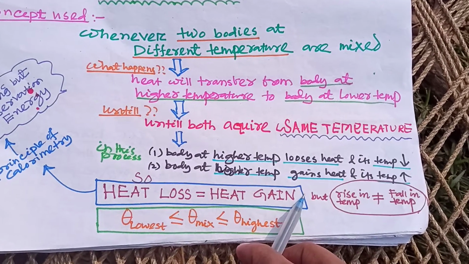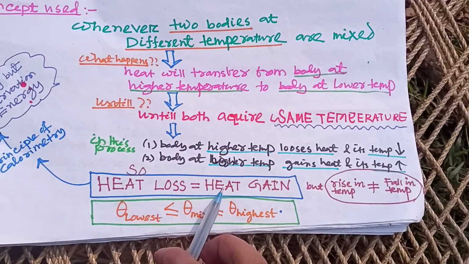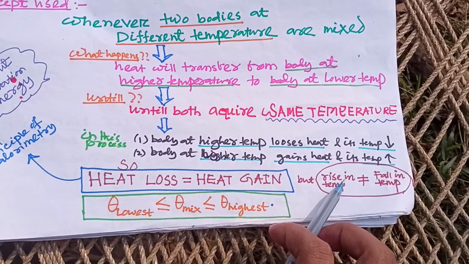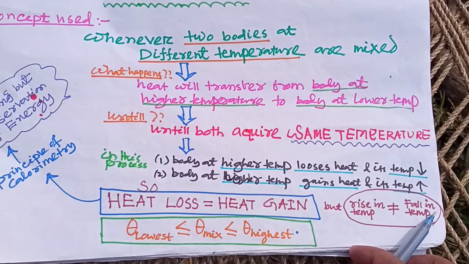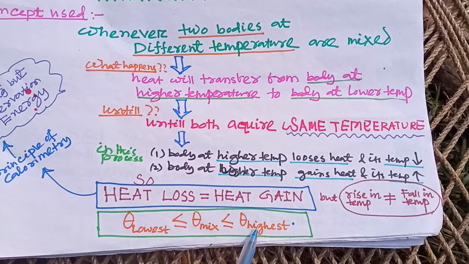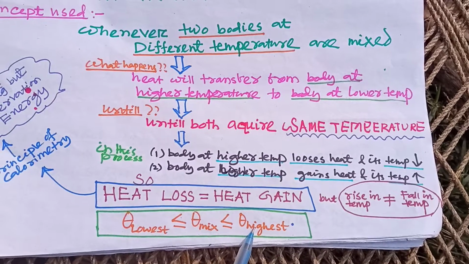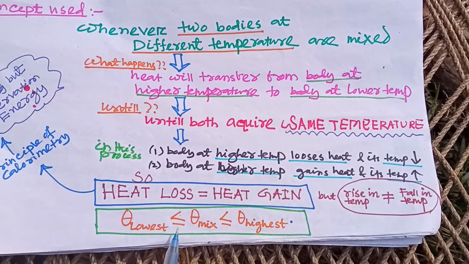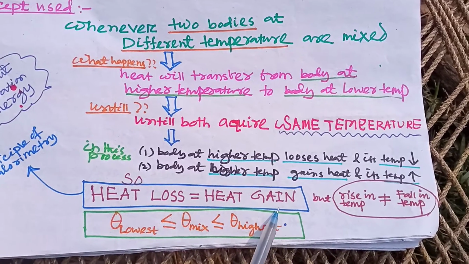Here one point to be noted is that the principle of calorimeter says that heat loss is equal to heat gain, but the rise in temperature may not be equal to the fall in temperature. So this point should be kept in your mind. The temperature of the mixture can vary from the temperature of the higher temperature body and the lower temperature body. It will vary between them.